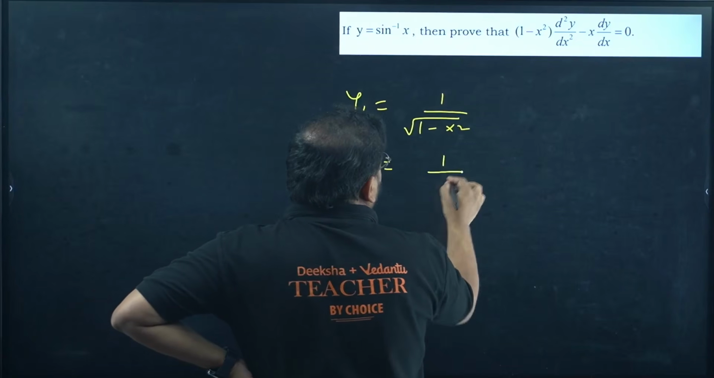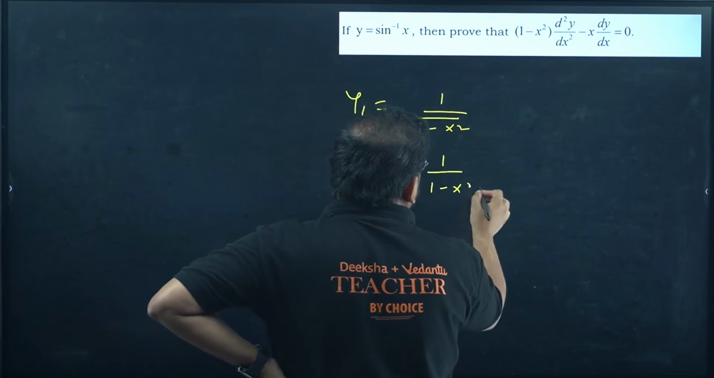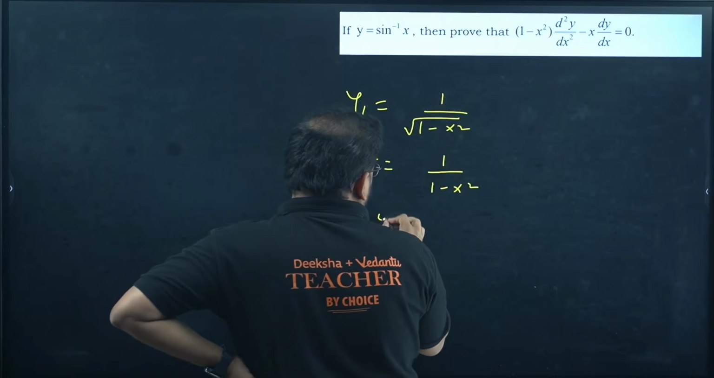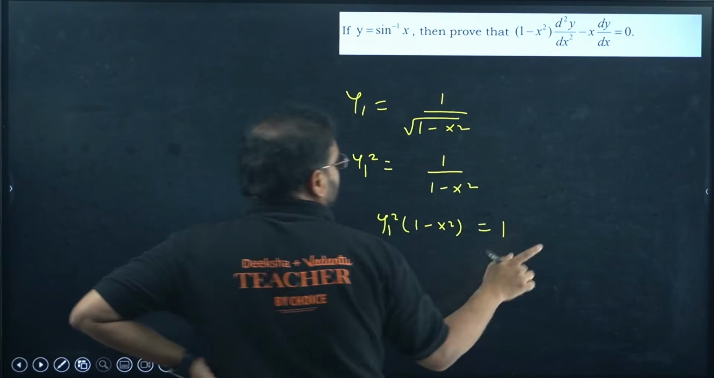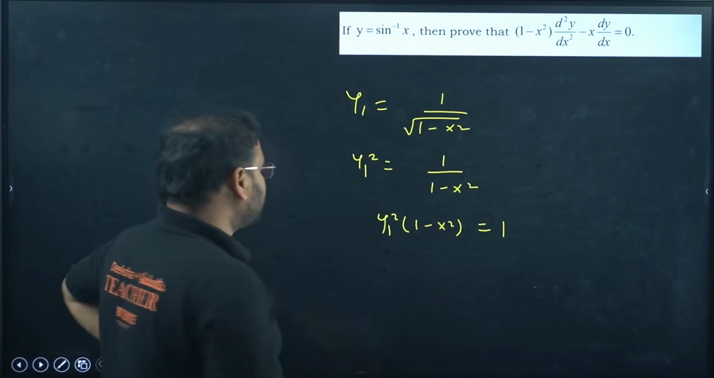You'll get 1 upon 1 minus x square. Now you can take product. You get y1 square into 1 minus x square equals to 1. Now you differentiate this.